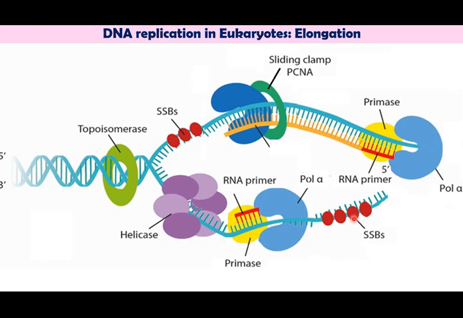The replication of nuclear chromosomes involves 3 types of DNA polymerase enzymes, namely DNA polymerase alpha, DNA polymerase delta, and DNA polymerase epsilon. Let's see the function of each of these DNA polymerase enzymes.